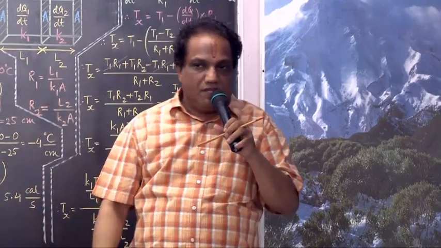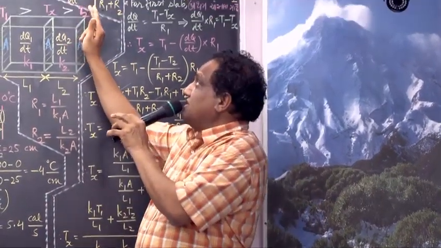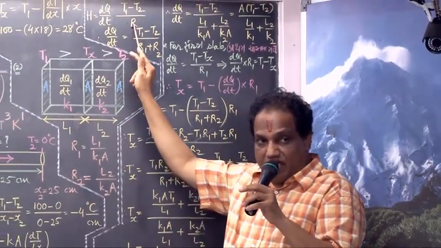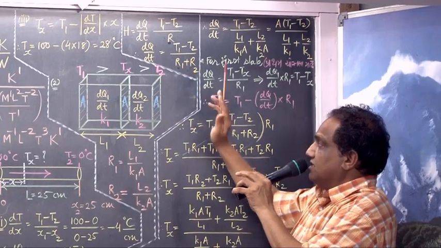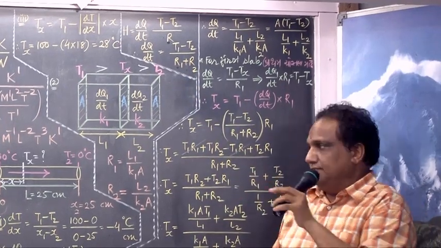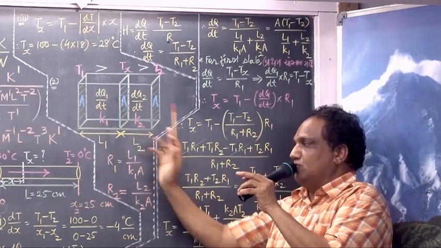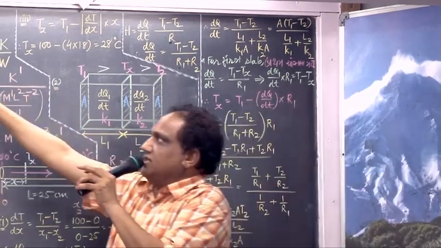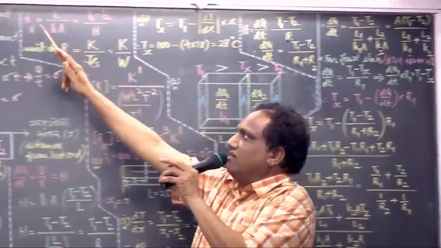In the third semester you will study equivalent resistance of a series connection. Equivalent resistance is nothing but the simple addition of individual resistances. First of all, tell me the individual thermal resistances of these two slabs. Now instead of RH, I'll just use the symbol R. What is the formula of R, everybody?